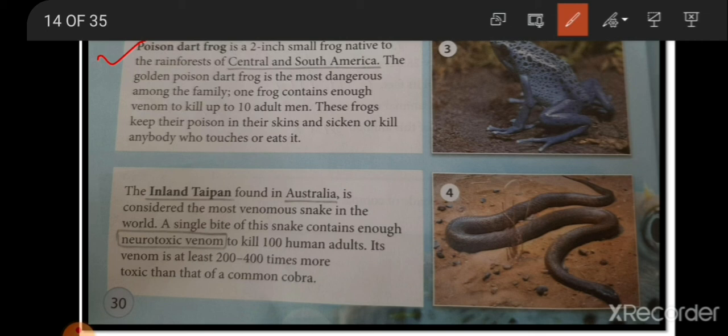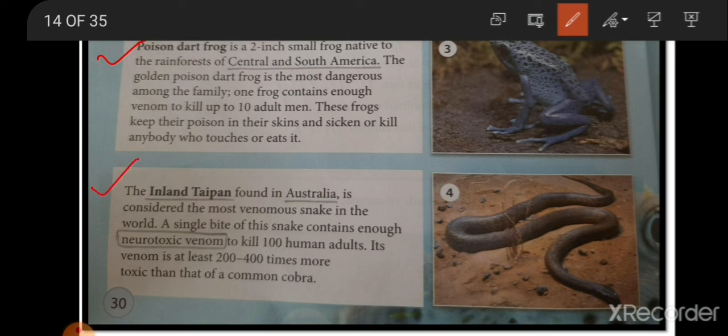Because one frog contains enough venom to kill up to 10 adult men. These frogs keep their poison in their skin and sicken or kill anybody who touches or eats it. Are you able to understand? They are so dangerous that they have poison in their skin. If someone touches their skin or tries to eat them, they can even kill them. Okay, the next is the inland taipan.